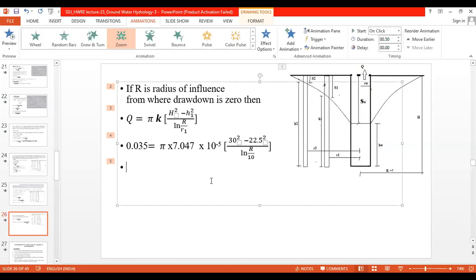So it is near about 1.5817 into 10 raised to minus 8, into 10 raised to minus 5. You do check the answers. That is equal to this whole term.